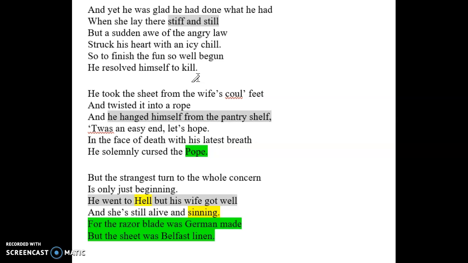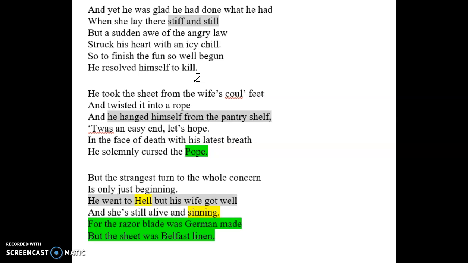For the themes of the poem, there's a couple. We see the theme of Protestants versus Catholics, which we see a lot in history, of who is better. Protestants thought they were better for a long period of time, but the Catholics think they're better as well. There's another theme of justice in the poem, so it can be that those who commit crimes will be punished, and those who do not will live and will not be punished. So the man in the story is punished by dying because he attempted to kill his wife, but his wife did not die because her wrongdoings were probably minor.